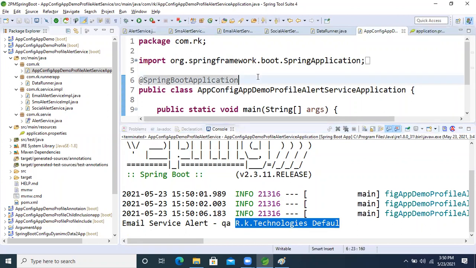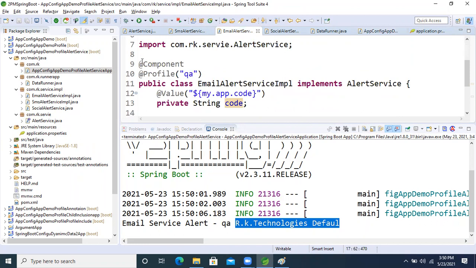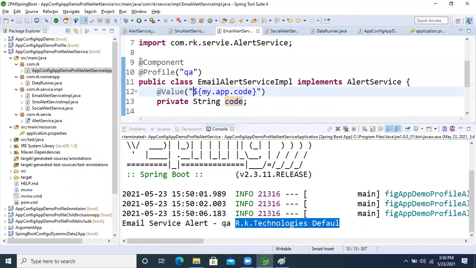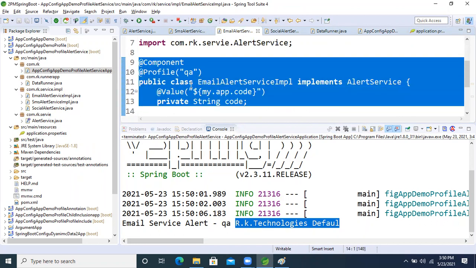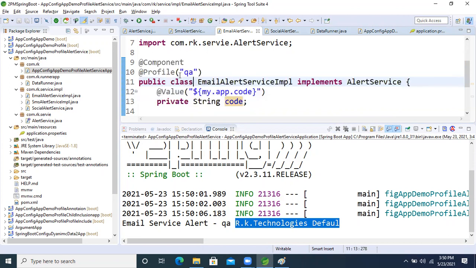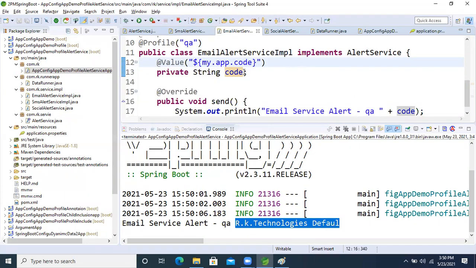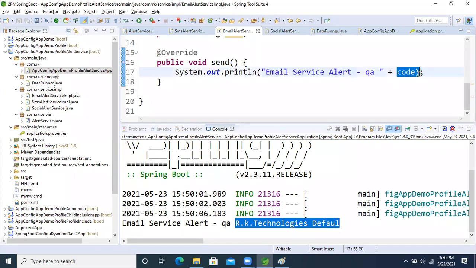Okay, so fine. No, this is very bad. I want modularity in the property profiles also. If we run, the data should come from the QA property profile, as well as the same logic in the class logic. If we select the class logic as the qa profile, then I want to execute this logic as well as the qa profile logic.